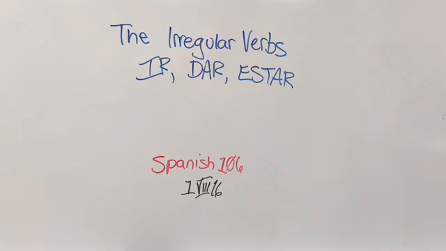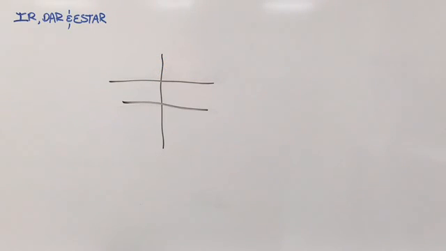So let's get started. You'll notice that dar and estar are AR verbs, and therefore they have the regular AR endings that we have already looked at in our previous videos. If you are unfamiliar with this six-place chart, take a look at conjugating the AR verbs in Spanish, and then take a look at the ER and IR videos that I have already posted. You can shut this off and go see those first, so this will make sense to you.